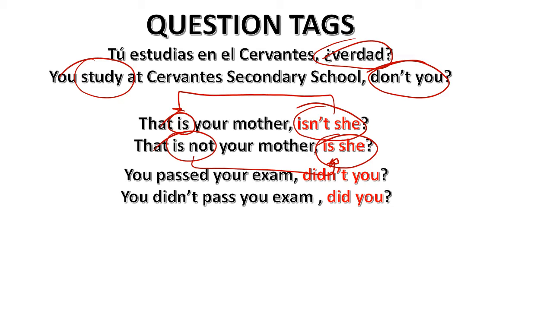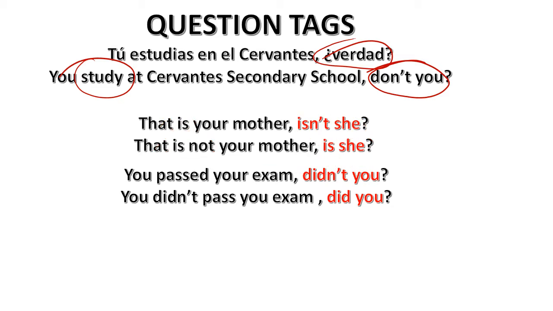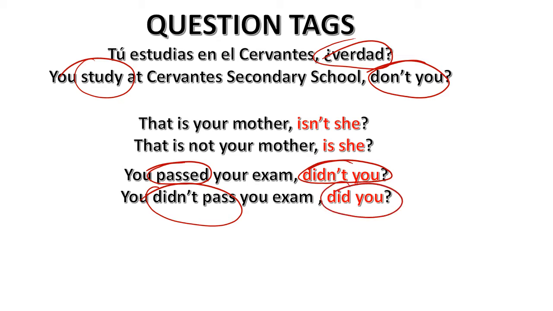You passed your exam, didn't you? Tú aprobaste el examen, ¿verdad? Now, as you can see, if we are using the past simple, the question tag is going to be in the past simple too. You didn't pass your exam. No aprobaste el examen. Did you? ¿Verdad? And as before, if we have a positive here, then you have a negative there. And the other way around here.